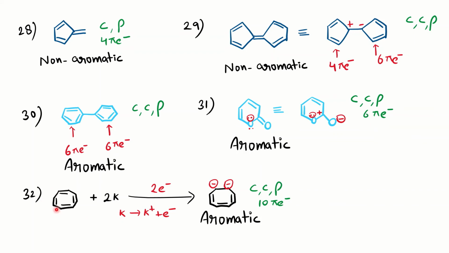So cyclooctatetraene, being non-aromatic, reacts with 2 potassium and gives you the most stable compound, that is aromatic in nature. So the reaction will always follow the forward direction because it is trying to form the more stable, or most stable, compound.